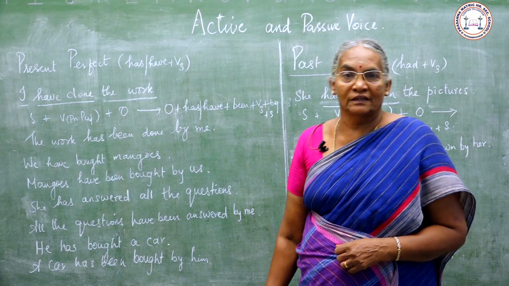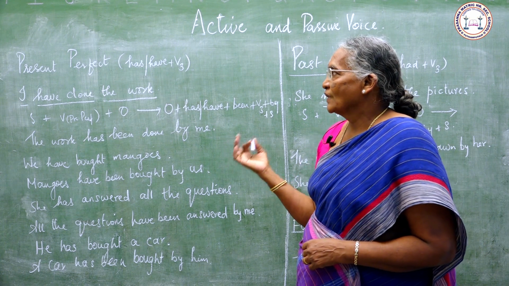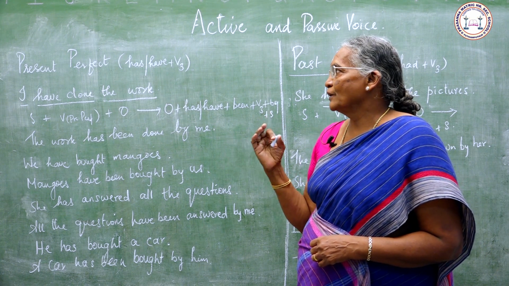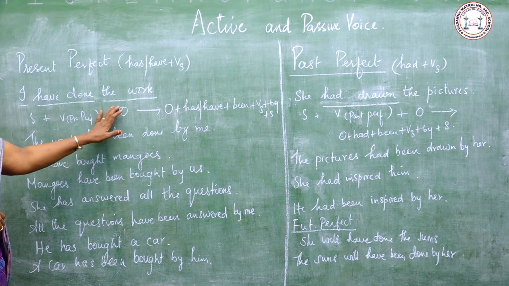Now we shall see how to change a sentence from active to passive when the given tense is present perfect. Here is an example. I have done the work.